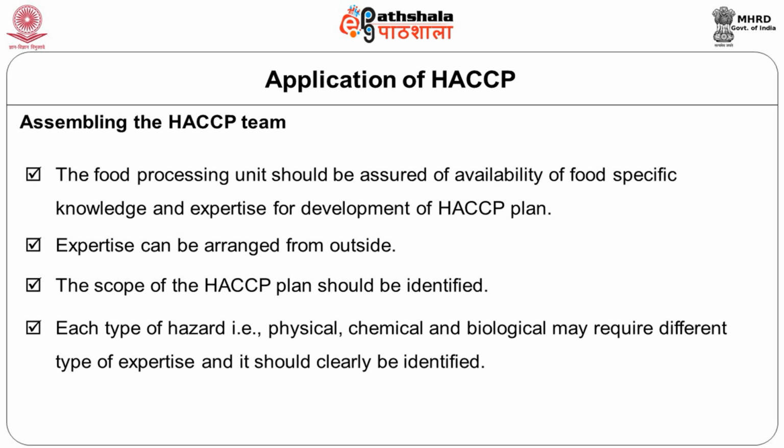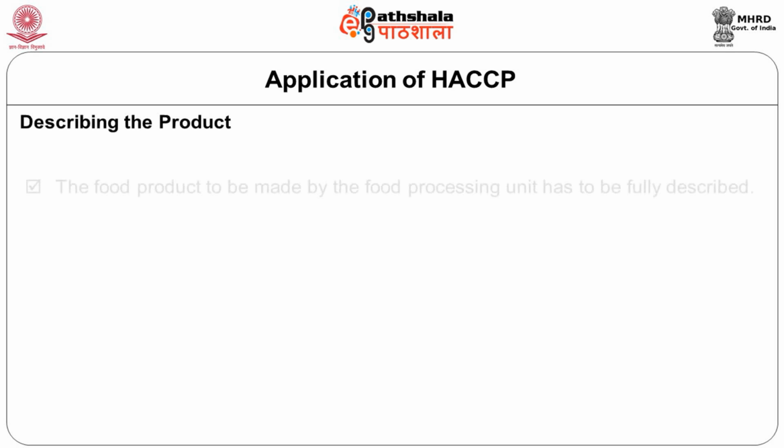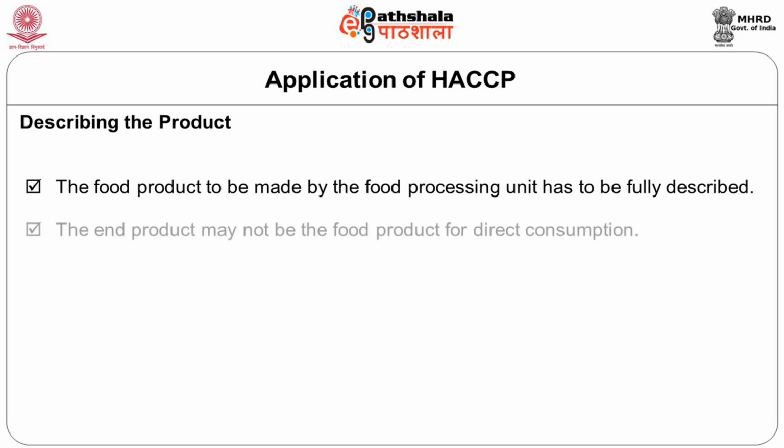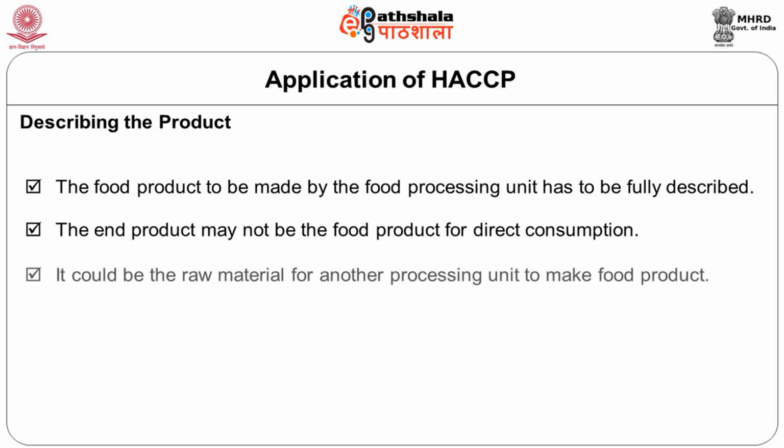So the first thing you are supposed to do is see whether you have that team. It is not necessary that the entire team is present in your own unit. You can take an expert from outside also. The ultimate objective is that you have all the people who can address all the issues with the HACCP. Then once you assemble a HACCP team, you describe the product. What is the pH of the product, how does it look, what is the texture, what are all the physical and chemical characteristics of this product? These have to be described.